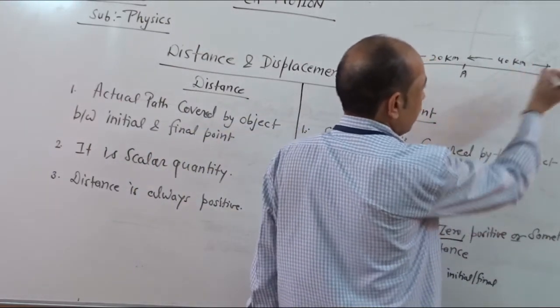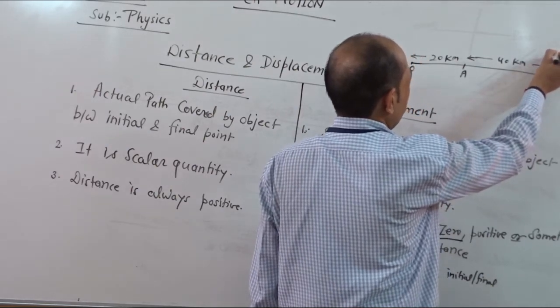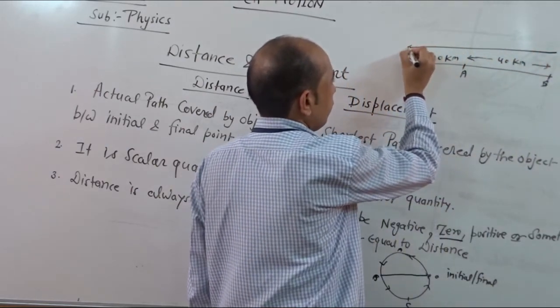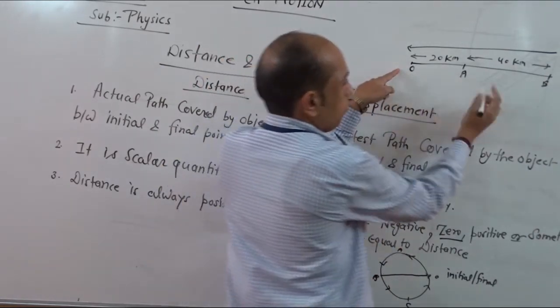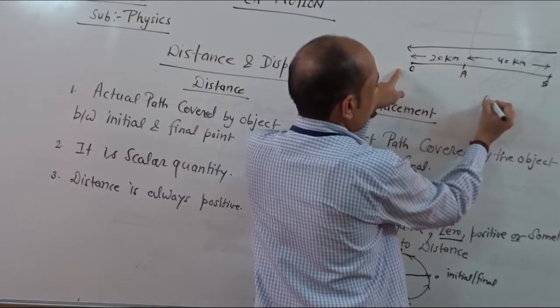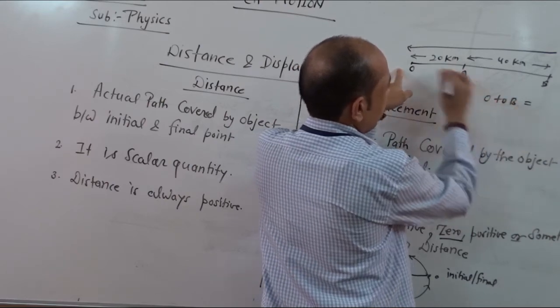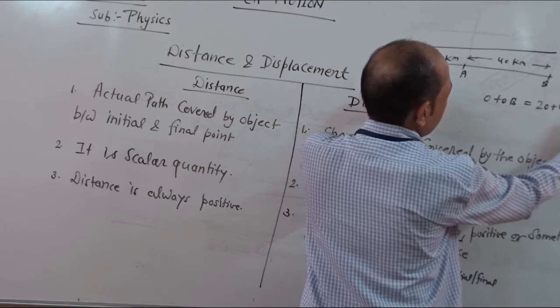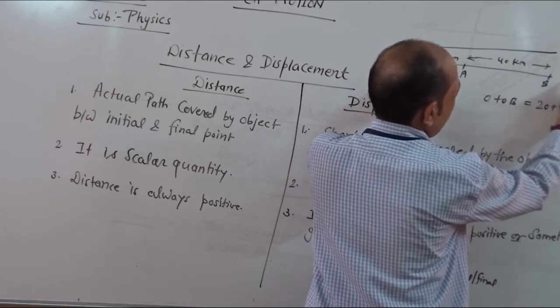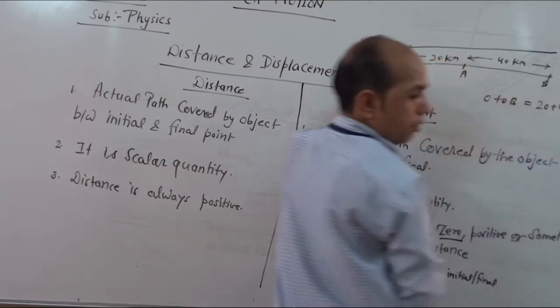Then suppose it returns from B to O. From O to B, 20 plus 40 is 60 km towards the X direction.